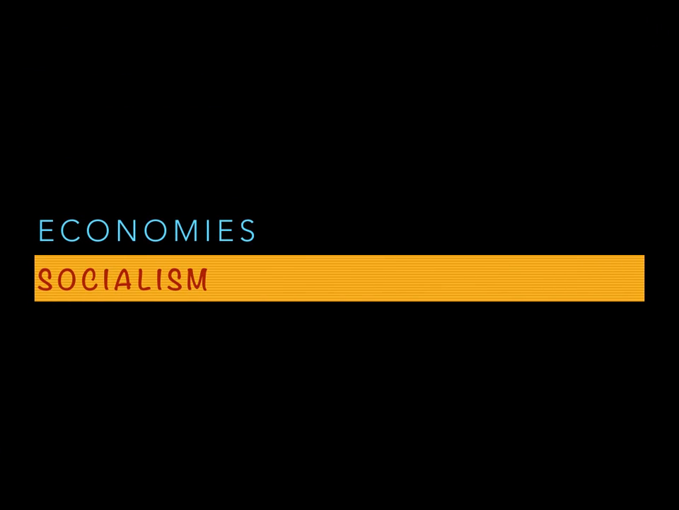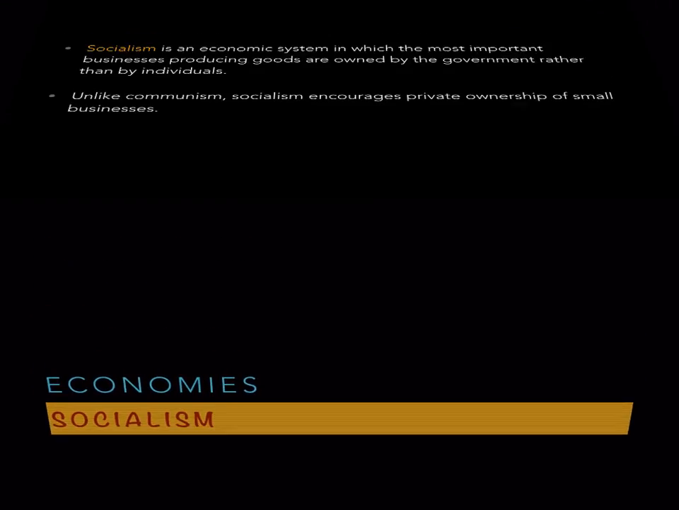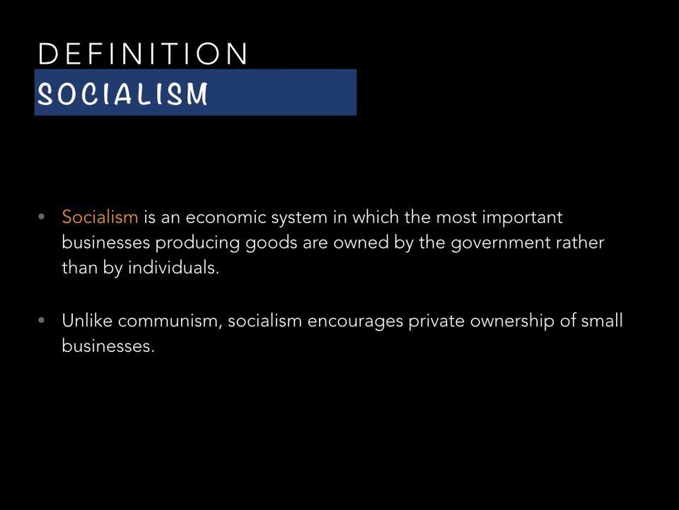Here's the third type of economic system, socialism. Definition. Socialism is an economic system where the most important businesses producing goods are owned by the government rather than by individuals. Socialism is a little bit different than communism, though, because there's still private ownership of small businesses and small manufacturing plants. The government may just own the largest industries, like the steel industry or a national airline, or control the phone company, things like that.